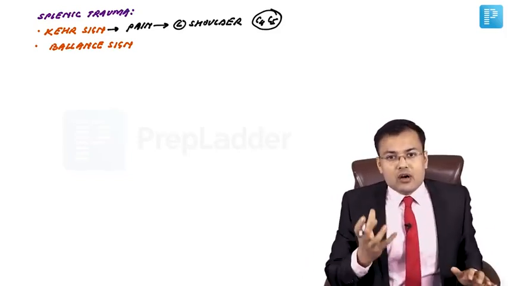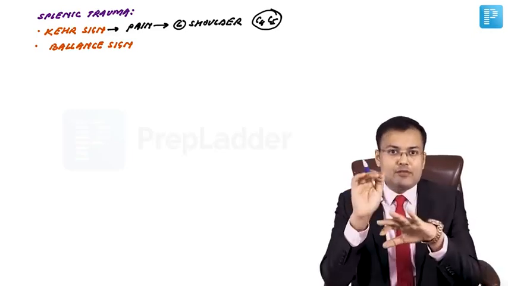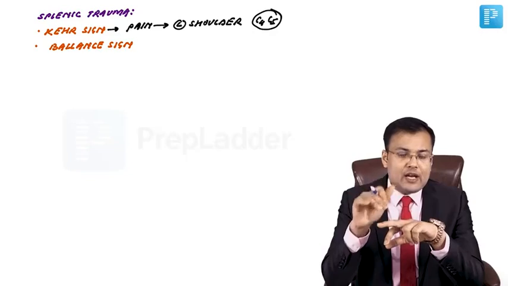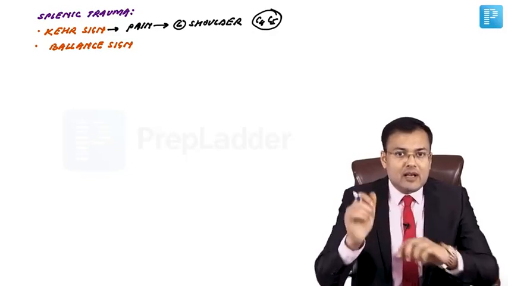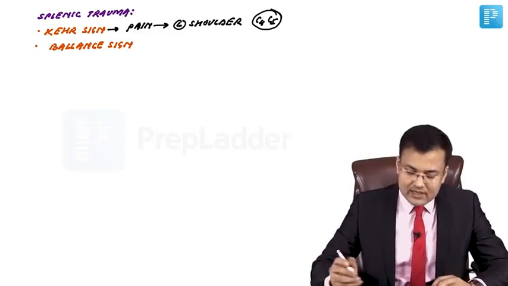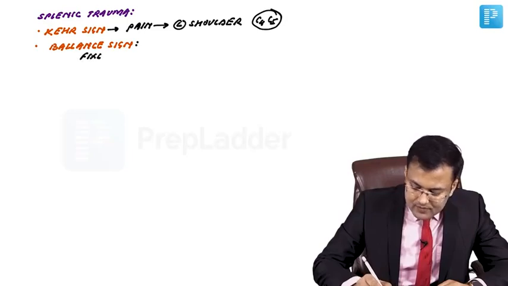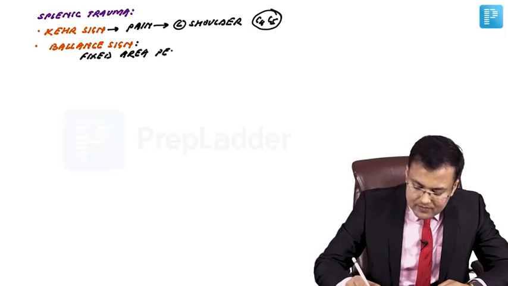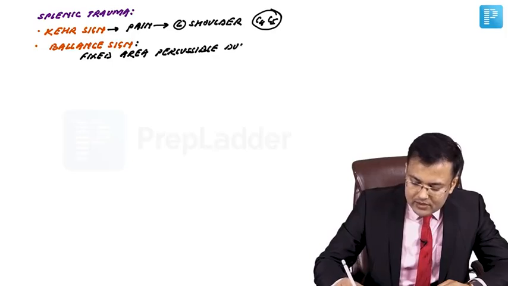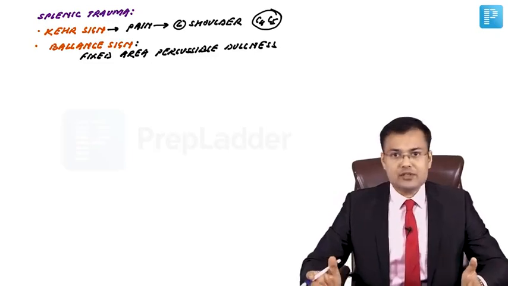What is Ballance sign? Whenever there is coagulated blood collected in the left upper quadrant around the spleen, if you do percussion, there is a fixed area of percussible dullness, and this fixed area of percussible dullness around the spleen is known as Ballance sign. Right? Now see how we manage the patients of splenic trauma.